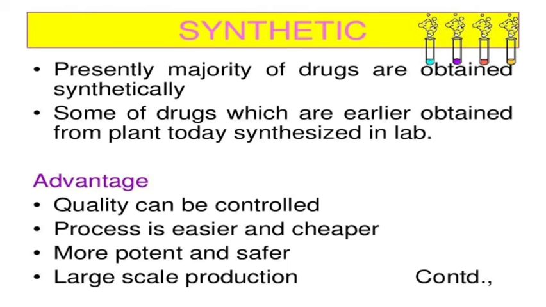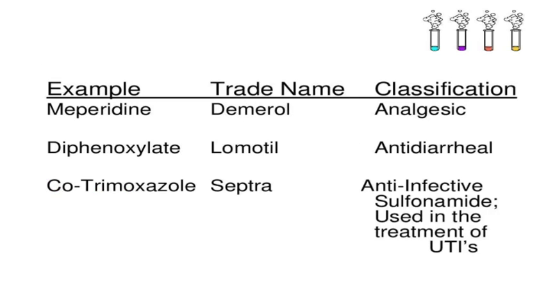Next is synthetic. Presently the majority of drugs are obtained synthetically. Some of the drugs which were earlier obtained from plants are today synthesized in the lab. Advantages: quality can be controlled, process is easier and cheaper, more potent and safer, and we can do large scale production. Some of the drugs: meperidine, trade name Demerol, used as analgesic; diphenoxylate, Lomotil, antidiarrheal; and cotrimoxazole, trade name Septra, used as anti-infective, a sulfonamide used in the treatment of urinary tract infections.